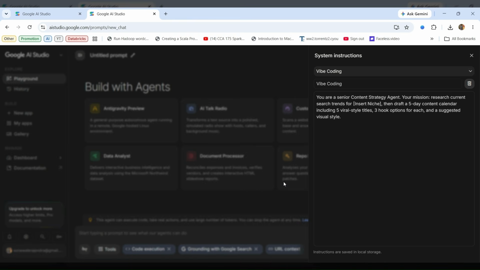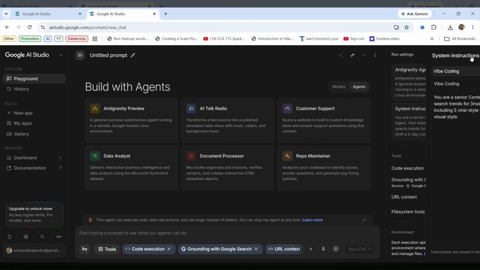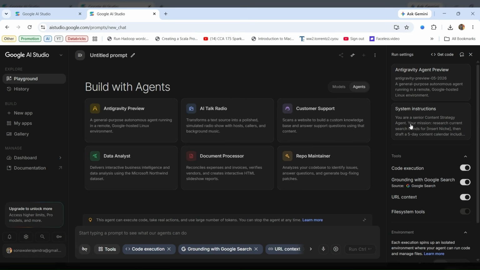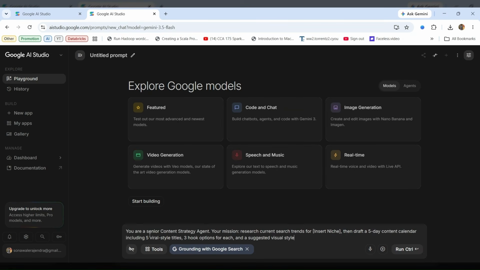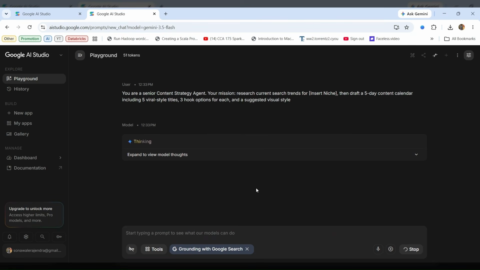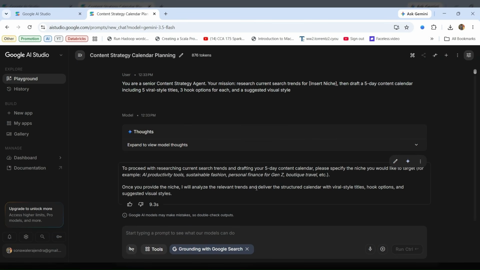See that? The AI is now thinking like a pro strategist. It isn't just spitting out random ideas. It's using the anti-gravity framework, analyzing context, and delivering a structured, high-conversion output. If the output isn't perfect, this is where vibe coding shines. I can simply tell it, make it punchier, or focus more on this specific sub-niche. It adjusts in real time.